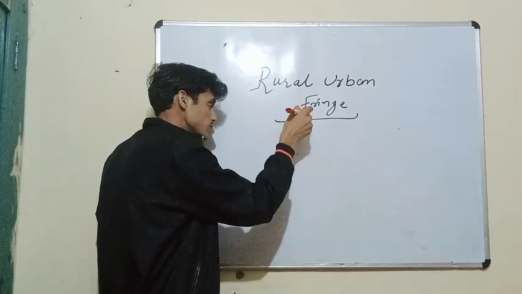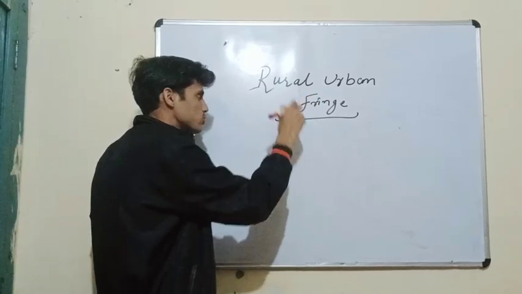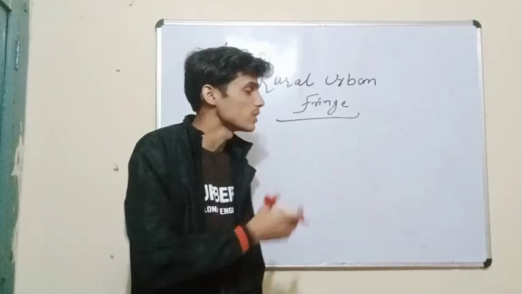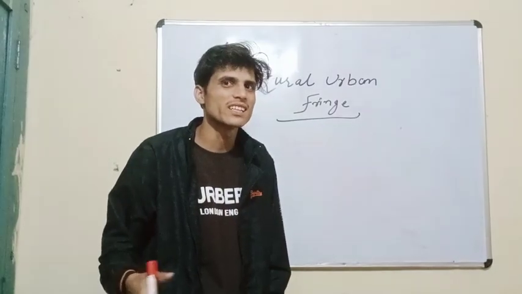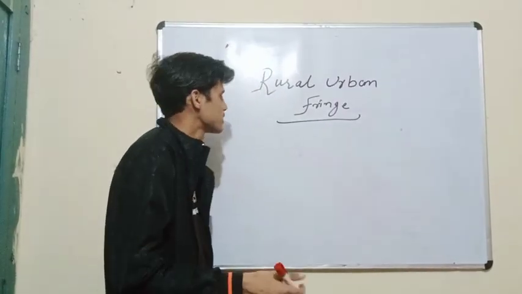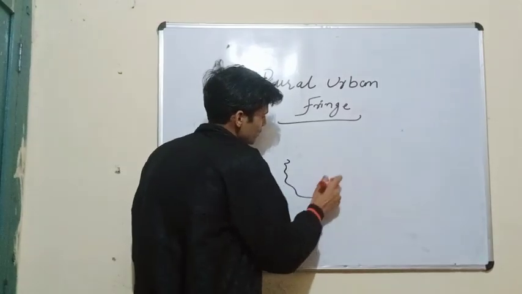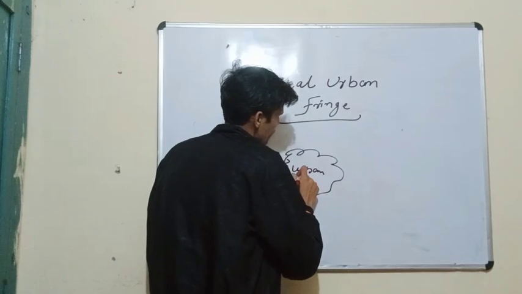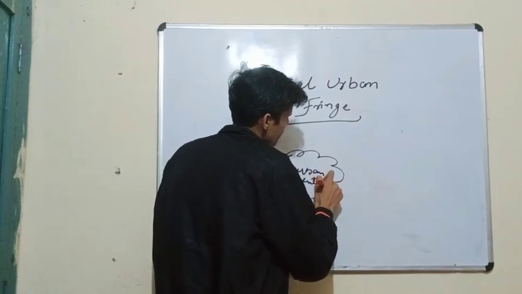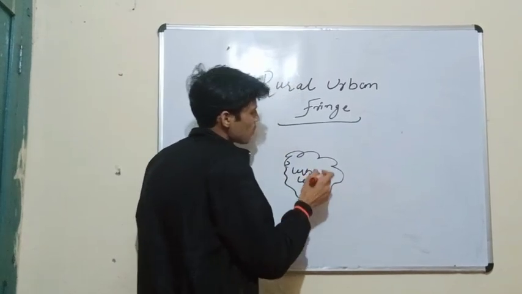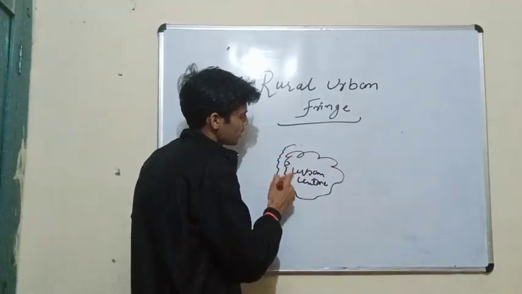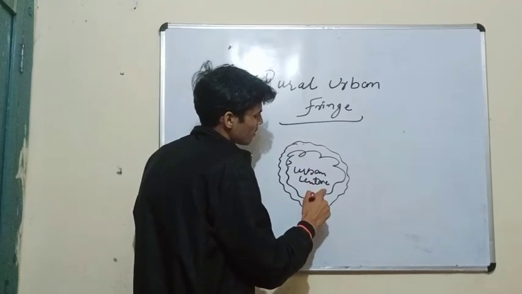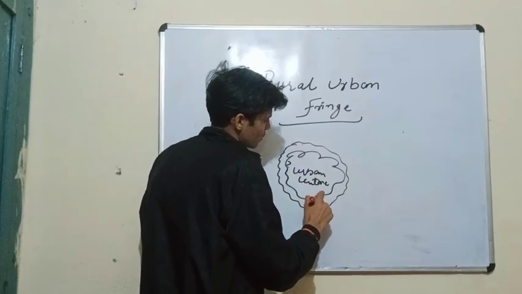First of all, I will make you understand what the rural-urban fringe really is. You should even know what fringe means. Fringe is the border zone, the zone of transition that lies outward from the city. Assume this circle as an urban center, and the periphery regions, this border, will be called the rural-urban fringe.